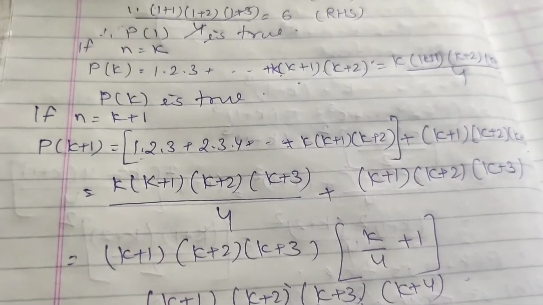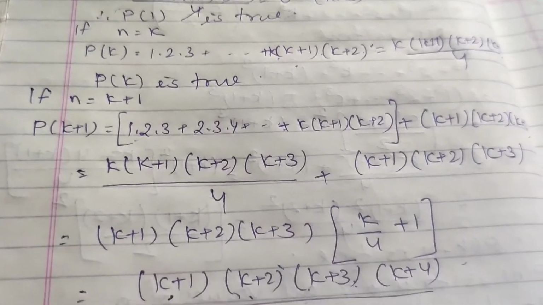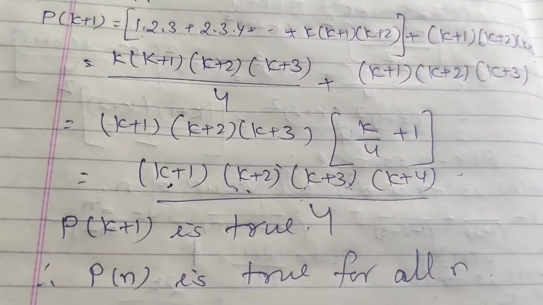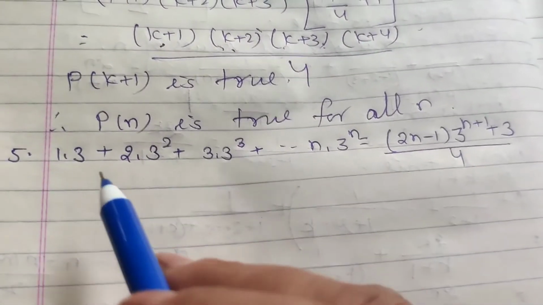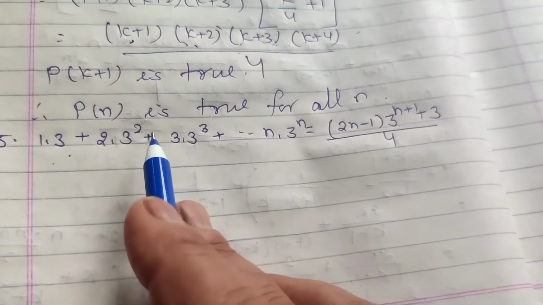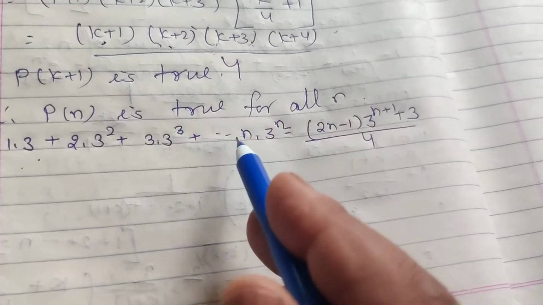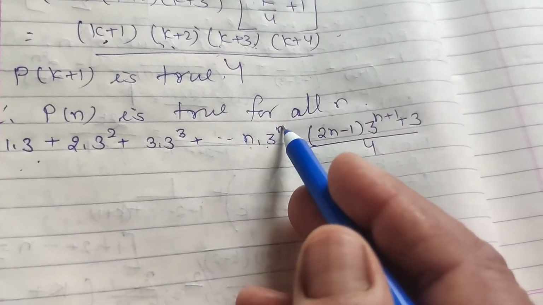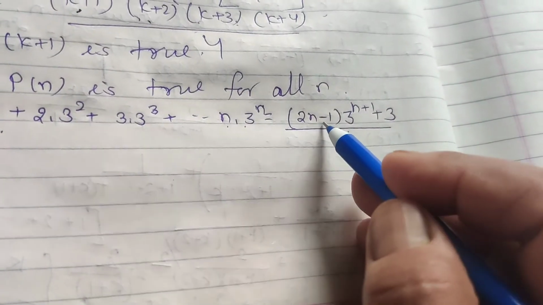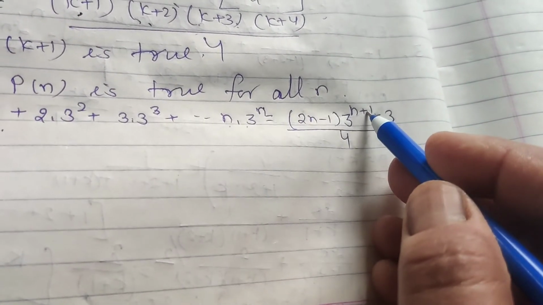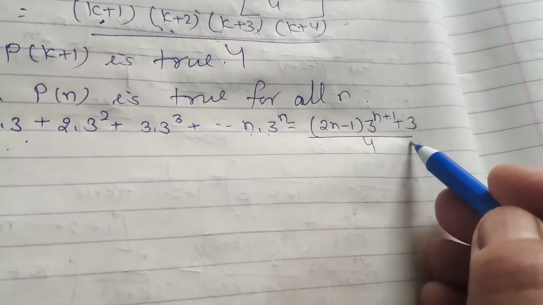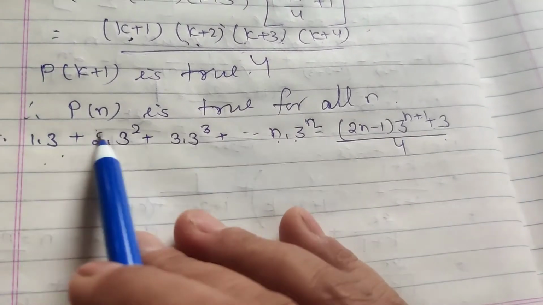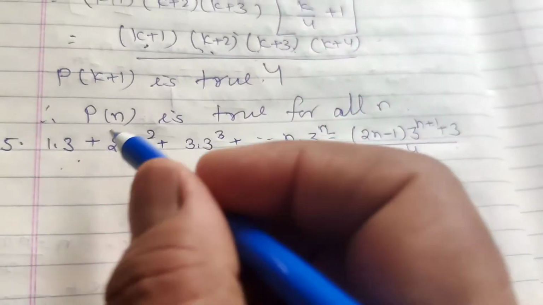Okay. Question number 5. Question number 5 is 1 into 3 plus 2 into 3 square plus 3 into 3 cube up to n into 3 raised to power n. The value is 2n minus 1, 3 raised to power n plus 1 plus 3 by 4. Okay. This series is true for this one.